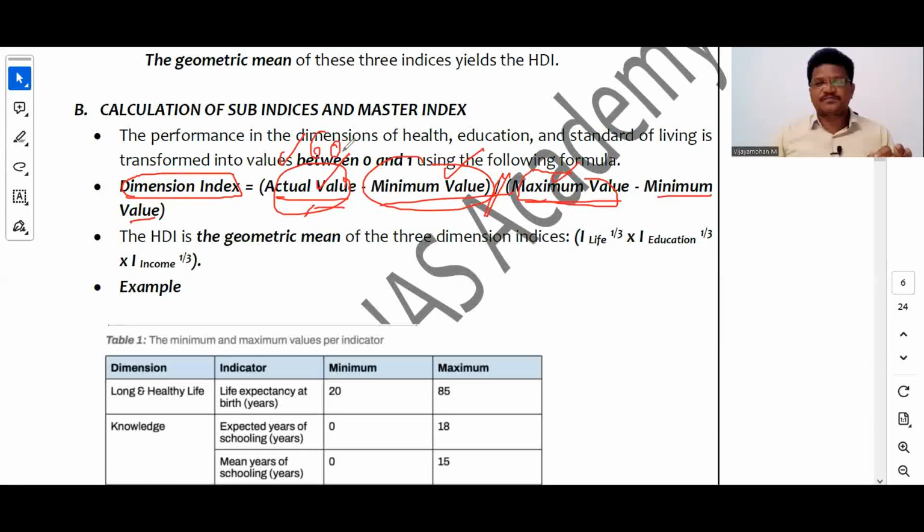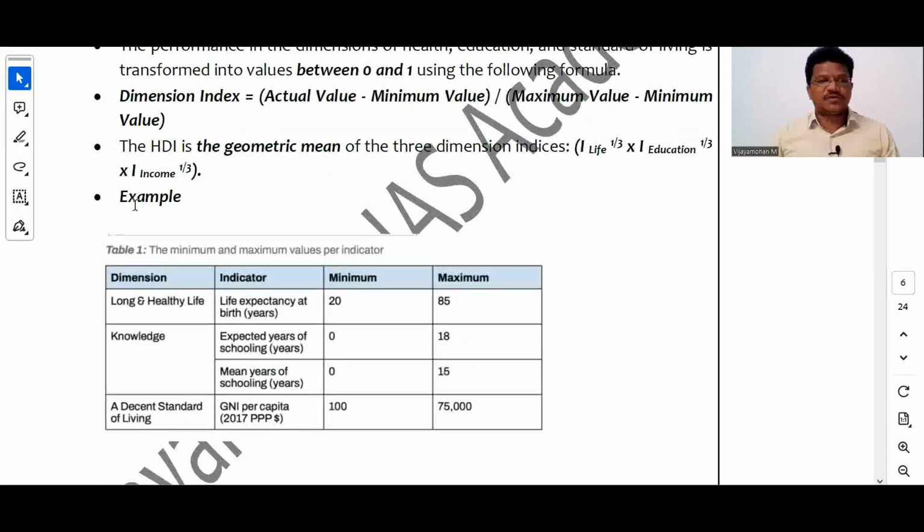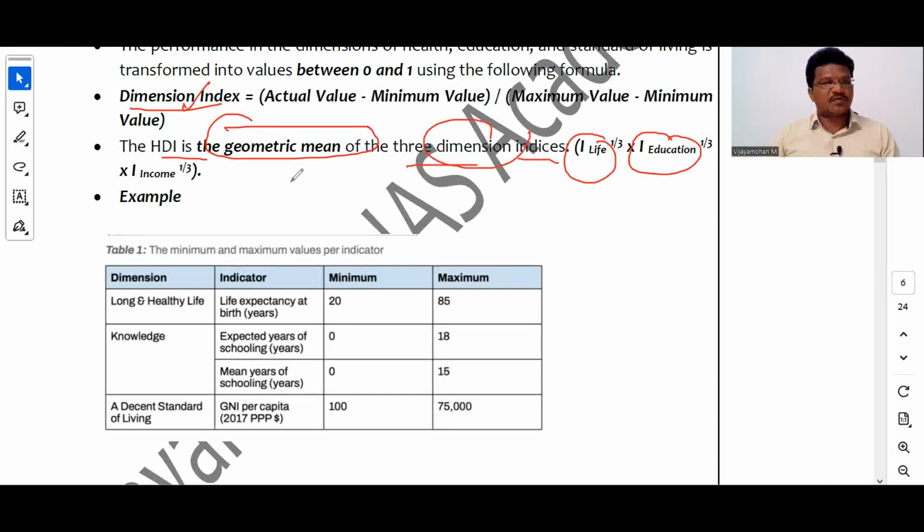This is the formula. This formula may not be used much for the exam, but it will be better if you know the formula. Using the above formula we will arrive at the dimension index, and the HDI is the geometric mean of the three dimension indices, that is, index of life to the power 1/3, index of education to the power 1/3 and income to the power 1/3. For the sake of your understanding, the geometric mean